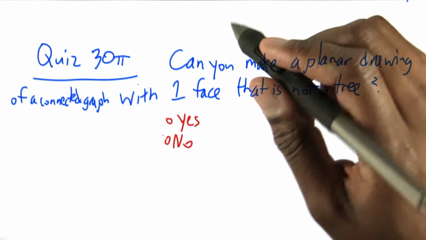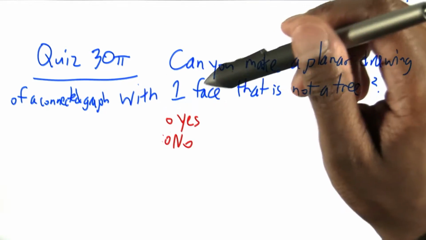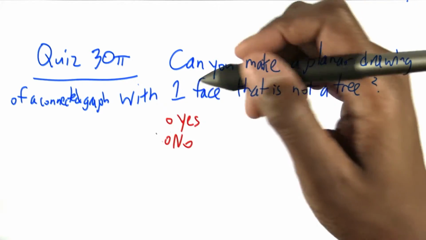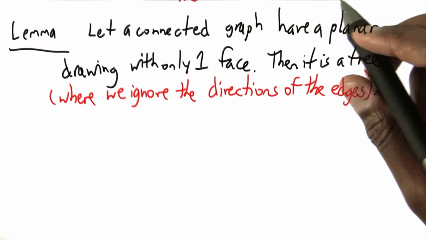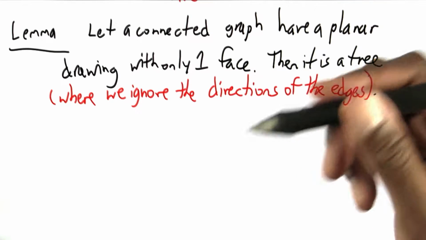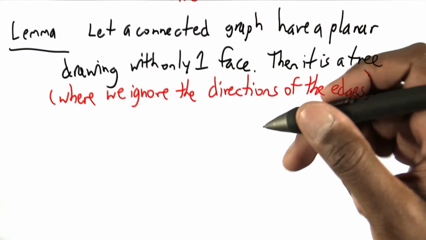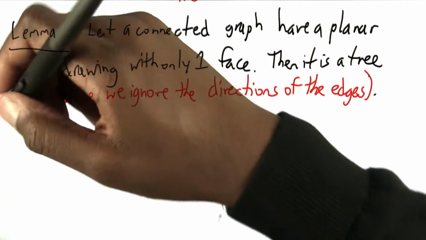This brings us to quiz 30 pi. Can you make a planar drawing of a connected graph with only one face that is not a tree? Answer yes or no. And the answer is no. Suppose we do have a connected graph and a planar drawing of that graph with only one face. Then, in fact, it is a tree. Of course, we defined a tree as to be directed graphs, but let's ignore the direction of the edges.